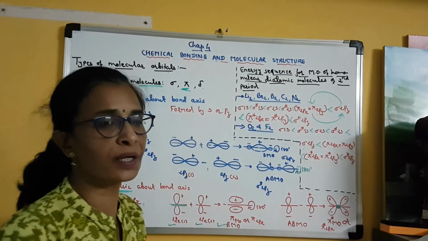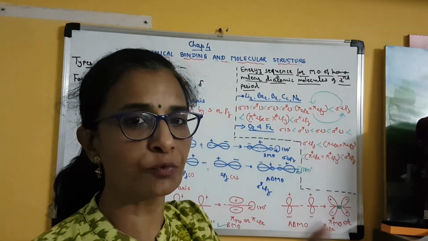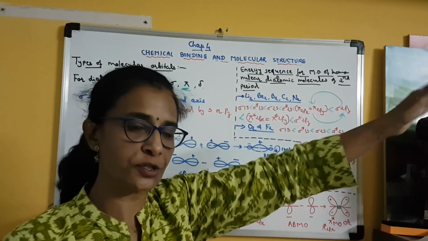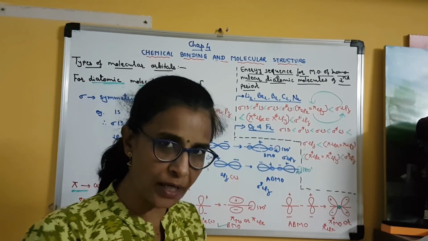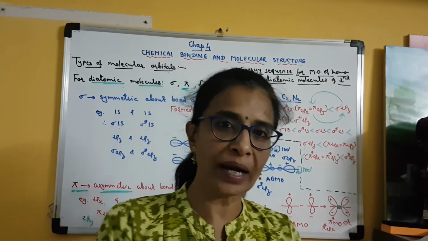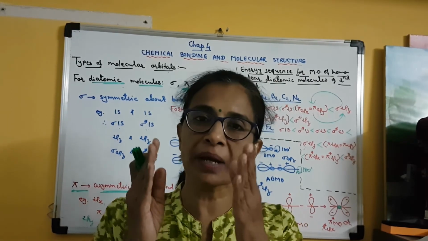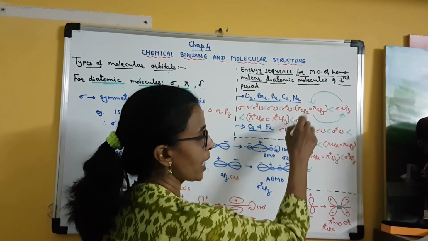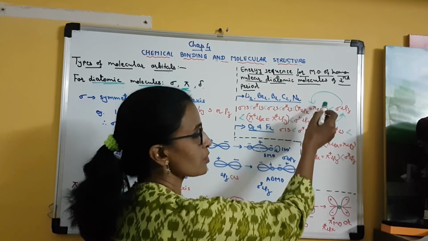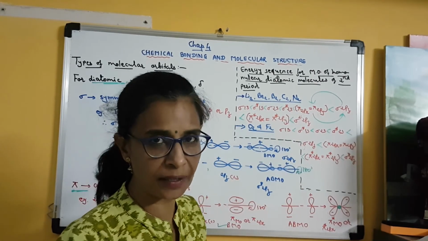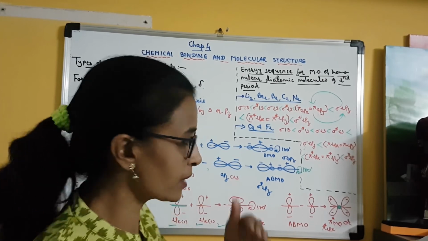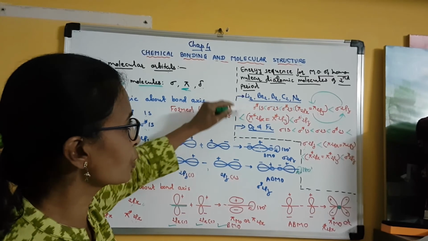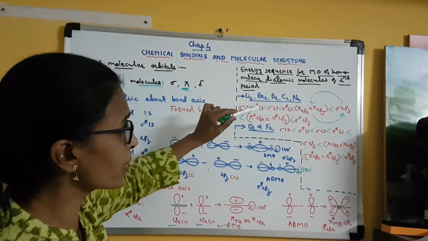According to Pauli's principle, we always add 2 electrons in one orbital. So in molecular orbitals also, we will add 2 electrons in each of them. According to Hund's rule, when electrons have to occupy degenerate orbitals, they will first remain unpaired. So here these are the degenerate orbitals. When the electron has to enter these orbitals, it will first remain unpaired and then pairing will start. Clear? We will see that in the next session when we study the real molecular electron configuration of these molecules. This is a very important topic.